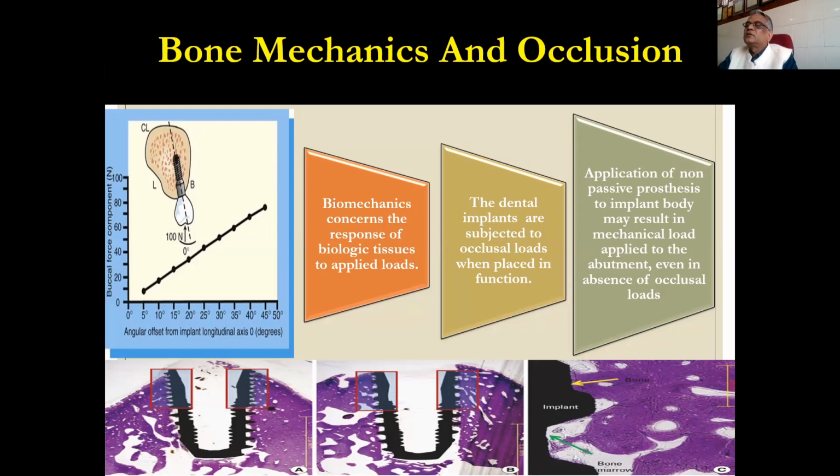So biomechanics concerns the response of biological tissues to applied loads, and dental implants are subjected to occlusal loads when placed in function. Application of non-passive processes to the implant body may result in mechanical load applied to the abutment in the absence of occlusal loads. You can see the graph, and the angular offset from the implant longitudinal axis increases with buccal force. So this is very important to understand.